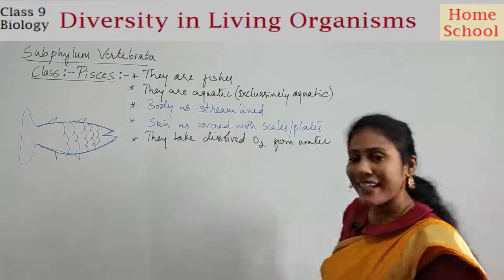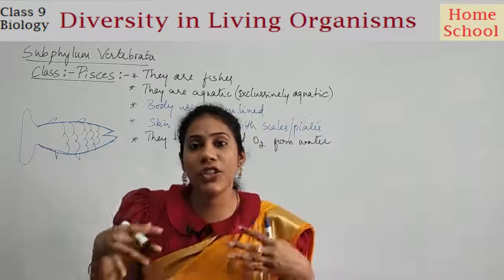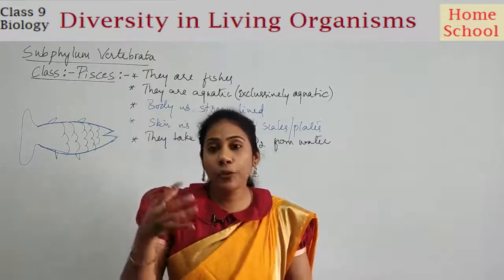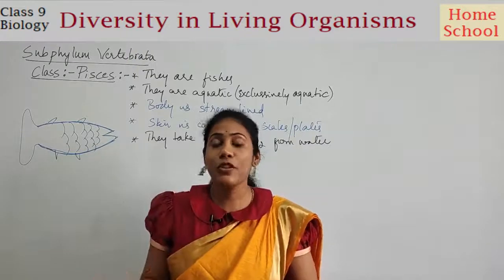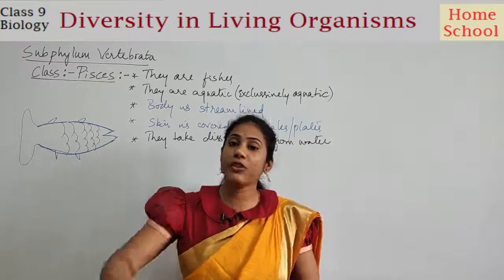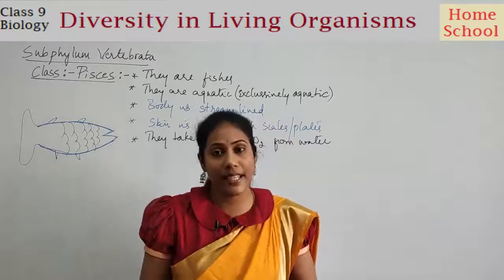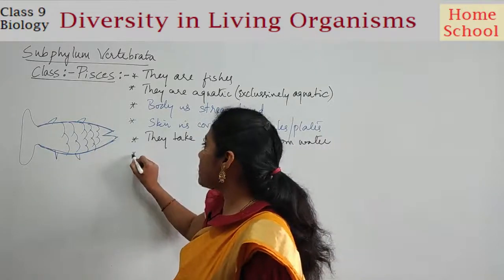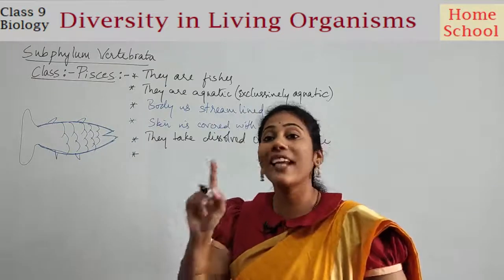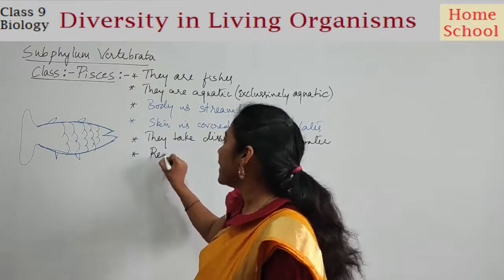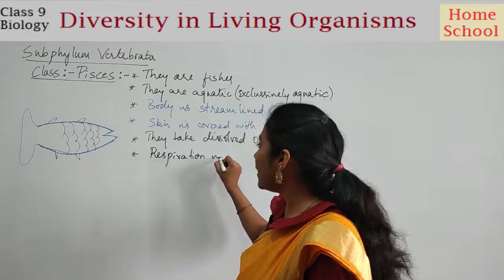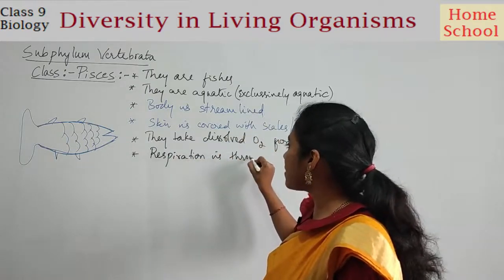So how do they respire? How do they take oxygen and give out carbon dioxide? In humans we have lungs, and lungs help us to take oxygen and give out carbon dioxide. Here in the fishes, respiration occurs through gills. So the next point is, the respiration is through gills.